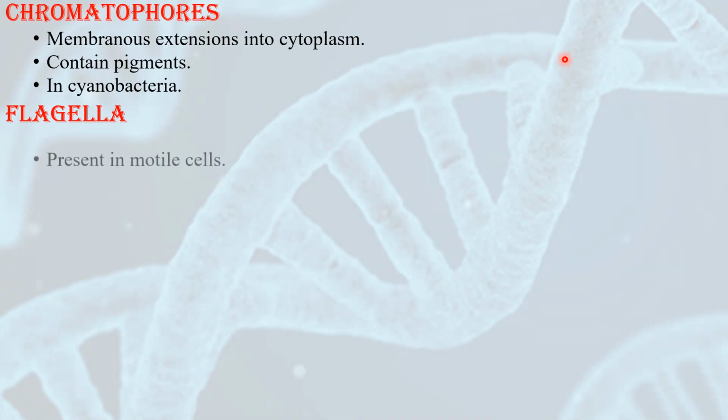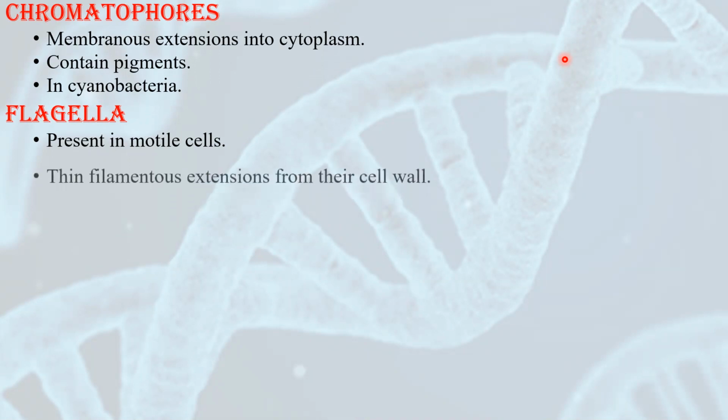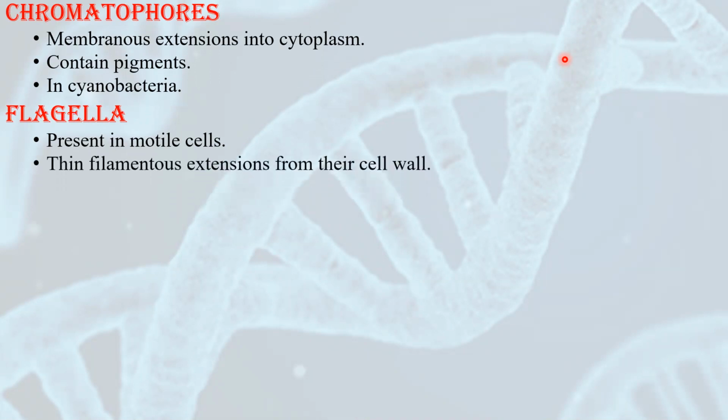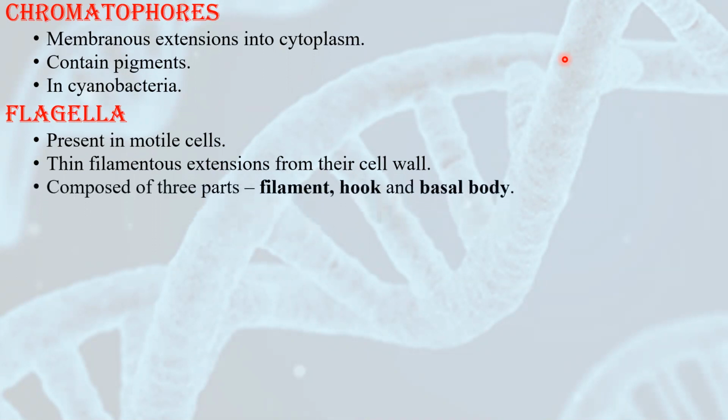Next is flagella. Flagella is the tail-like structure that is present outside a bacterial cell. Flagella are responsible for motility, so they are present in motile cells. They are filamentous extensions from their cell wall, and they are composed of three parts: filament, hook, and basal body. Filament is actually the tail part that we see in a cell. Hook is the connection of the filament and the cell. Basal body is present inside the bacterial cell, which forms the filament.